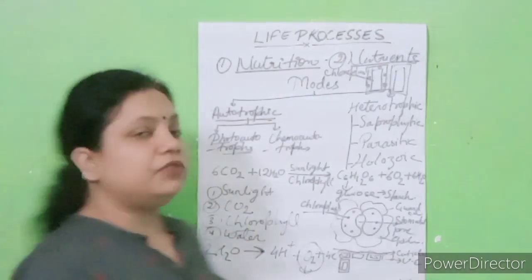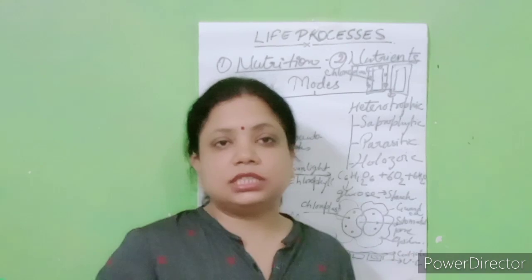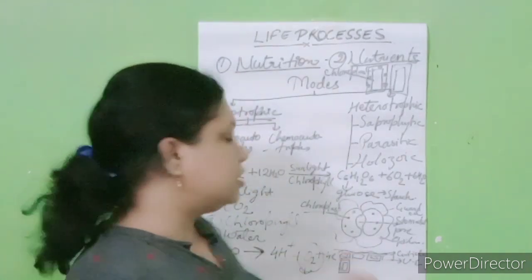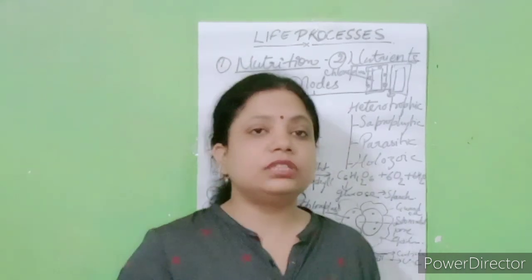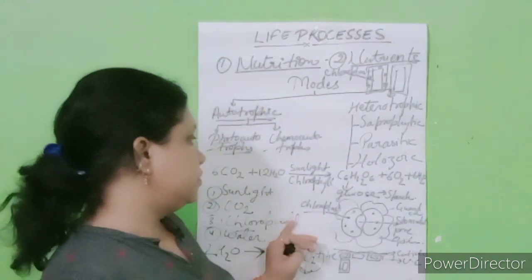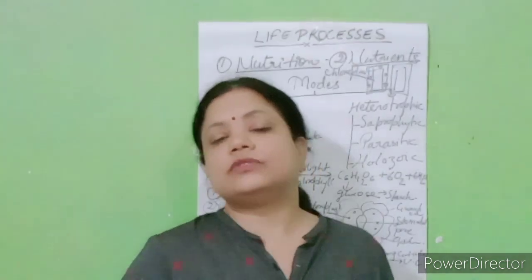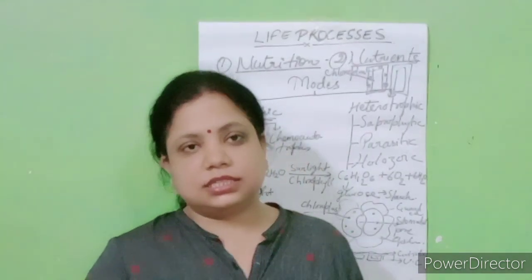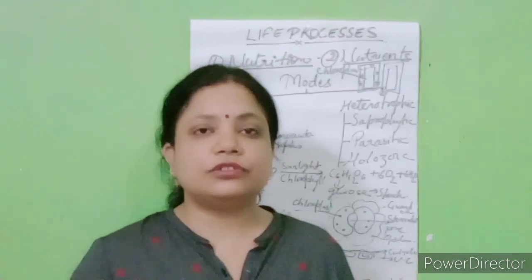And water, where the breakdown of water occurs during the process of photosynthesis, and it releases protons, electrons and oxygen. So these are the things which occur during the process of photosynthesis. Now in the next class we will discuss the mechanism of photosynthesis.